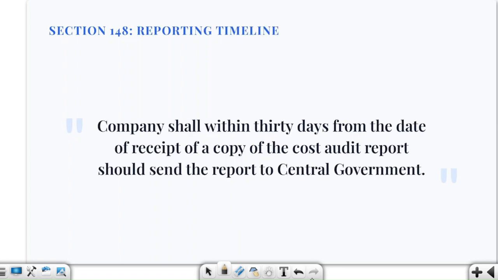And who is appointing this cost accountant or cost auditor? So here we are saying that the cost auditor will be a cost accountant in practice who conducts the cost audit, and is appointed by the board of directors, and the appointment is made on the prescribed basis. Okay, so we have to understand who is recommending this cost auditor? Our audit committee. The company shall, within 30 days from the date of receipt of a copy of the cost audit report, send the report to whom?